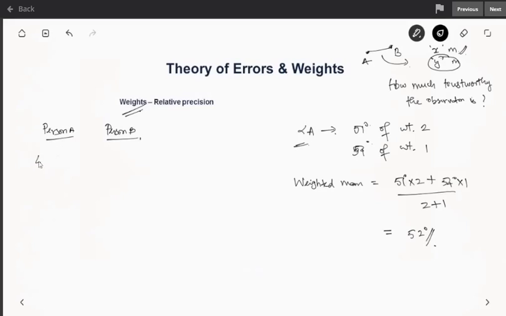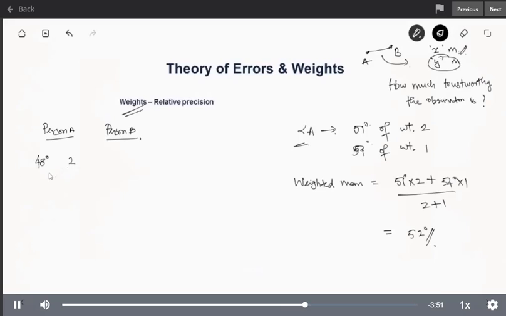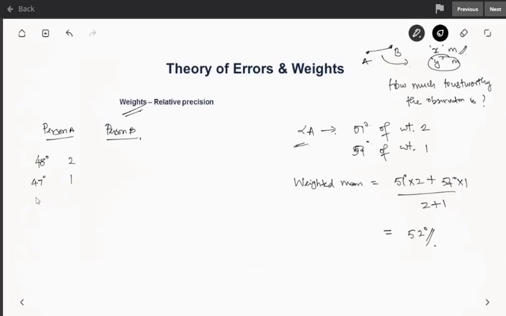He found that it was 48 degrees 2 times, 47 degrees once, and 46 degrees 2 times. Similarly, person B made only 3 observations and found 49 degrees once, 48 degrees once, and 47 degrees once. Now you want to know the weightage of each set of observations.